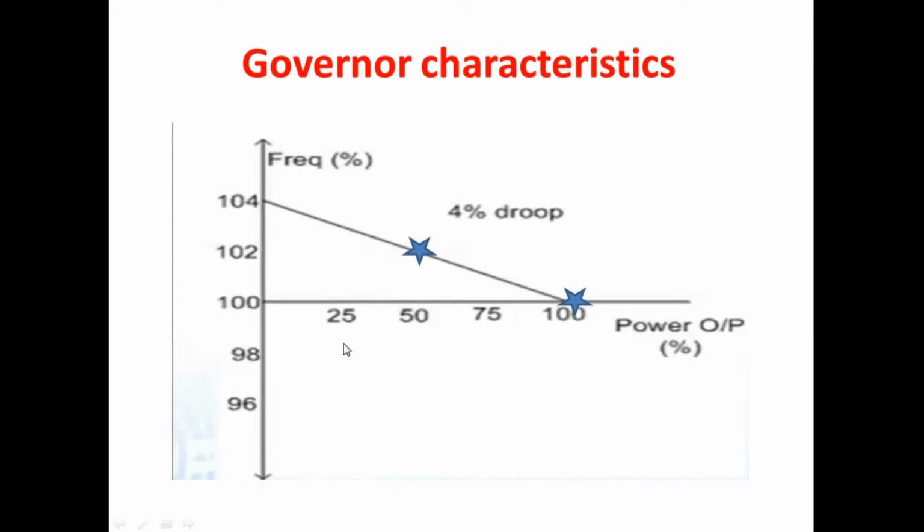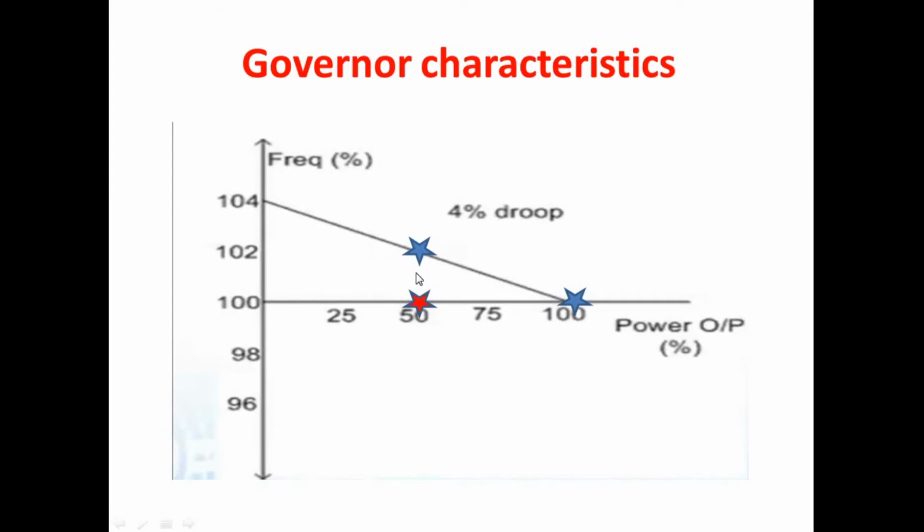It means we are trying to reduce the frequency by closing the steam valve of the turbine. The next operating point is that we have the reduction in load, and we are not disturbing the load. It has already been reduced. Because of that reduction in load from 100 to 50, we have an increase in frequency.